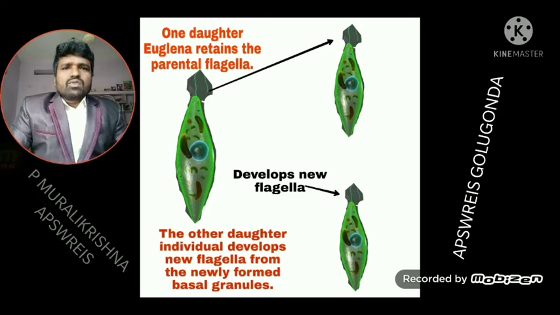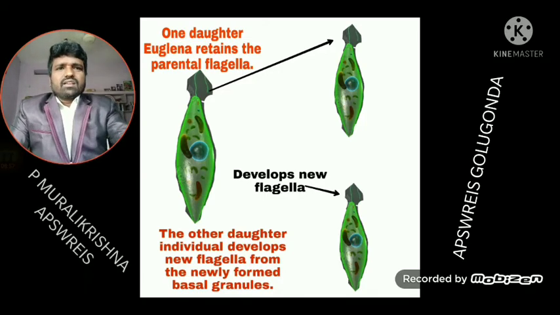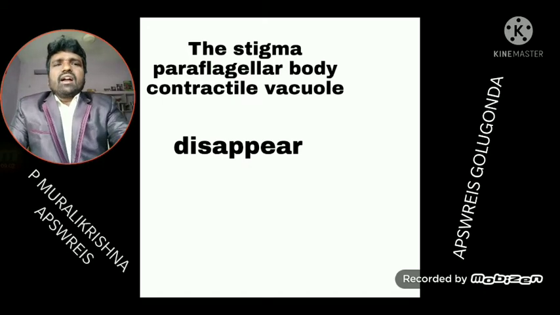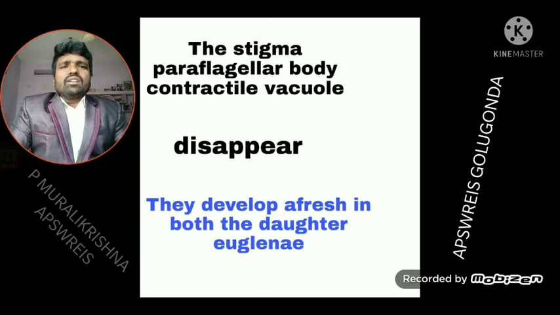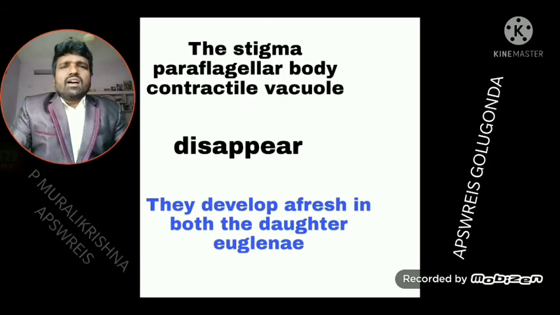The stigma, paraflagellar body, and contractile vacuole disappear, and they develop afresh in both daughter Euglena.